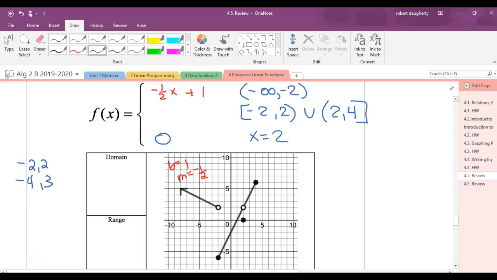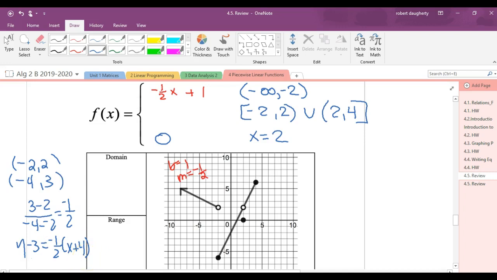And so this tells me that the slope of this line is going to be 3 minus 2 over negative 4 minus negative 2, which is negative 1/2. Okay, so that is the slope. And then I could use point-slope. So either way I could do that. I could say then the equation of this line is y minus 3 equals negative 1/2 (x plus 4).